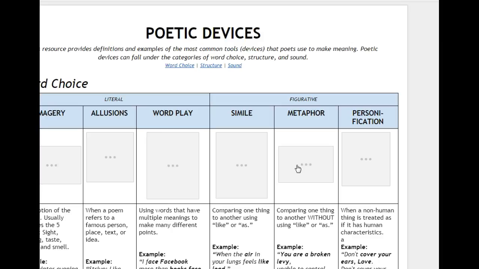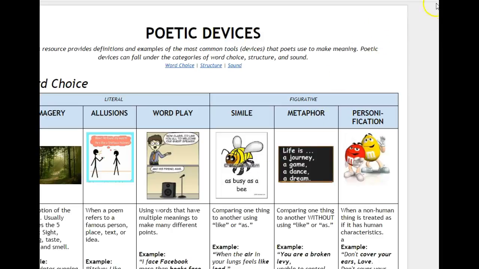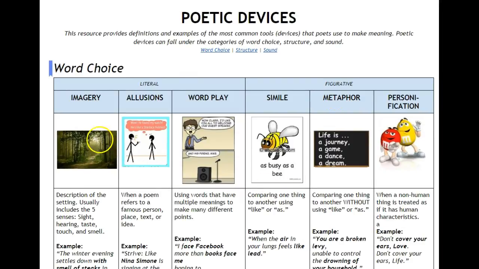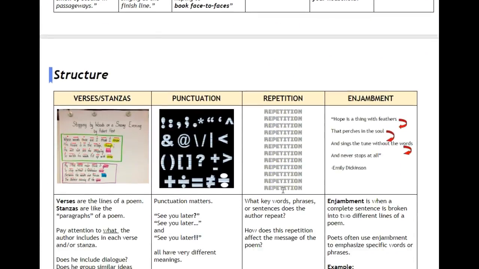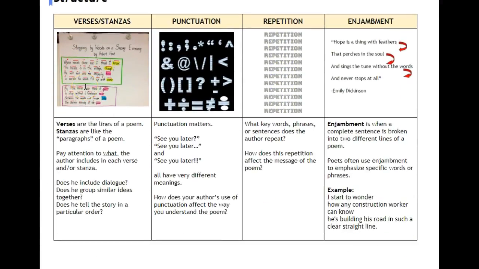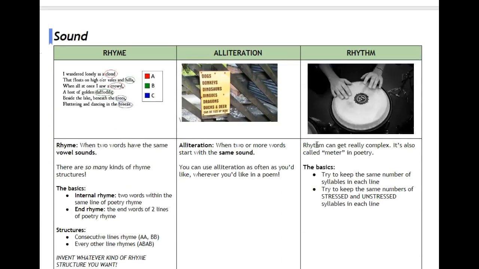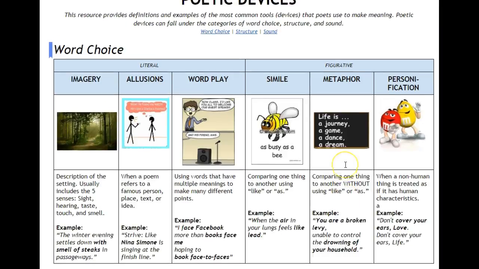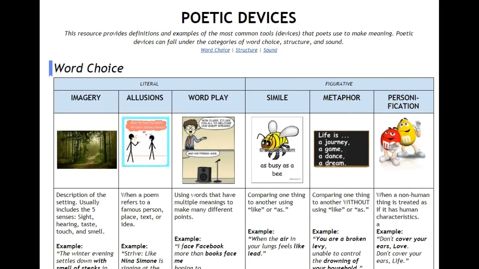I open this up, and we're going to see the plan, the things that you're looking for in that poetry. Is there any imagery, allusions, wordplay, similes, metaphors, verses, stanzas, punctuation, repetition, enjambment, rhyme or alliteration or rhythm in that poetry? That is what you're searching for.